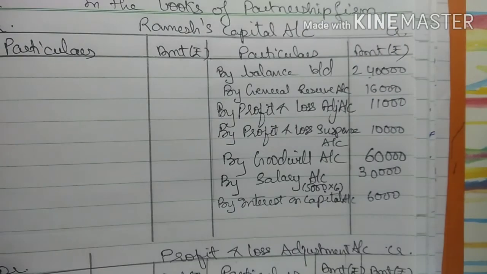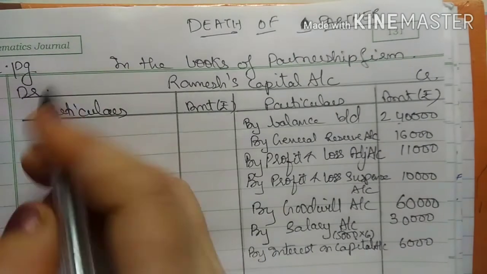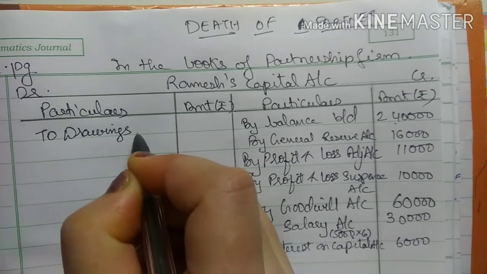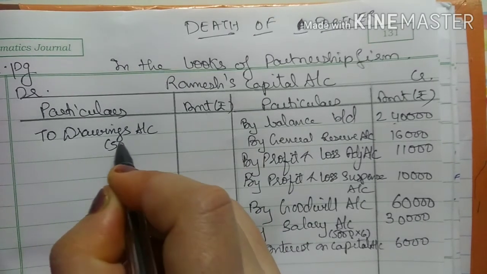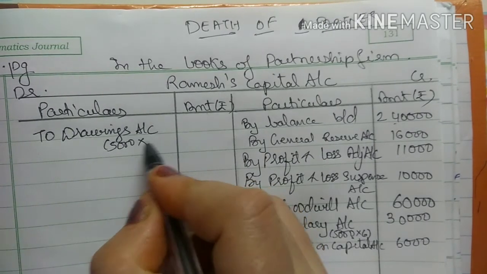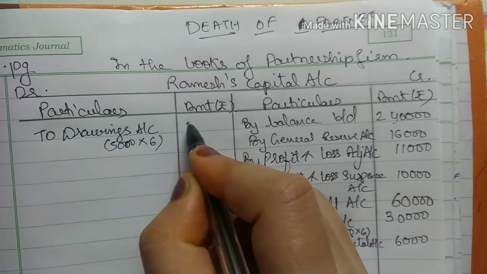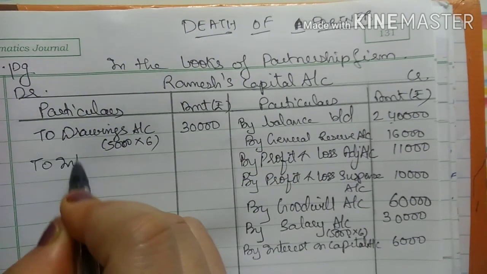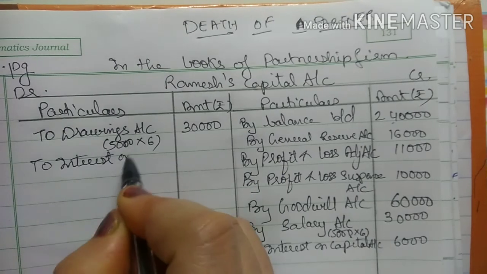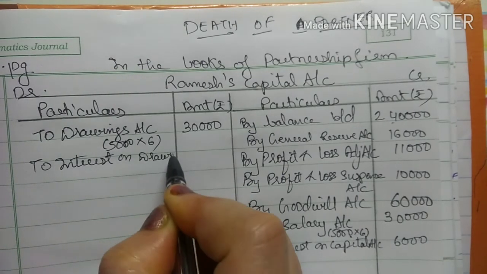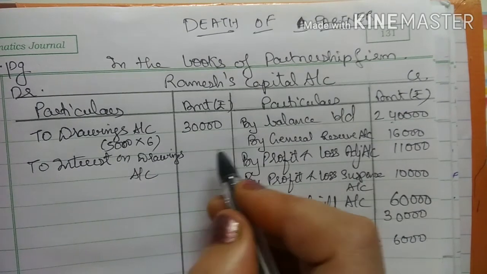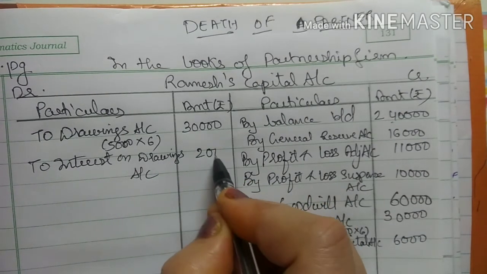So we have to do for drawings. So drawings will come in the debit side, and it is 5,000 per month, right? So for 6 months it will be 30,000. And for interest on drawings, to interest on drawings account, already they have given you the amount. You don't have to calculate, they have told 2,000.